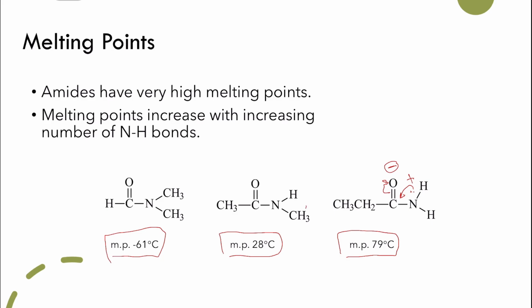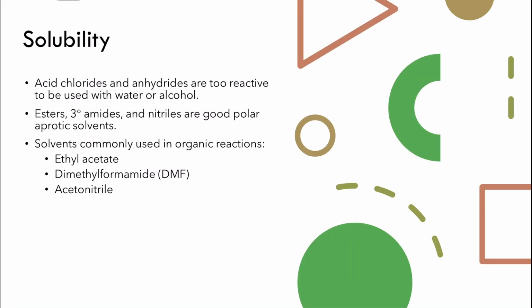Then if you have a methyl group or alkyl group, they have an electron donating property. That means it will reduce the positive charge on the nitrogen. And if it reduces the positive charge on the nitrogen, that means the electrostatic interaction will be less. So when you have two alkyl groups here, both have electron donating properties, then the positive charge on the nitrogen will be reduced compared to the primary amide. This is why primary amides have higher boiling points than secondary, which have higher than tertiary.